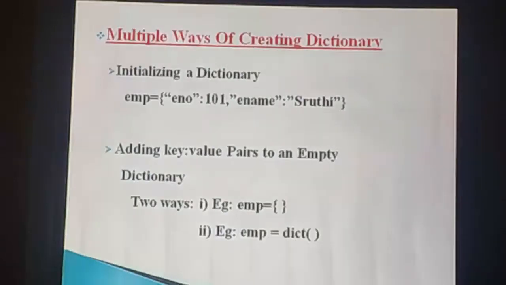The next one is multiple ways of creating a dictionary. How we can create the dictionary in multiple ways. The first way is initializing the dictionary. Normally we can initialize the dictionary. Example also I have given. Then second one is adding key value pairs to an empty dictionary. Two ways we can create the empty dictionary. The first one is the dictionary name, then curly brackets. Here in the empty dictionary we can add the key value pairs one at a time. Then second one is by using the dict constructor function we can create the key value pairs.